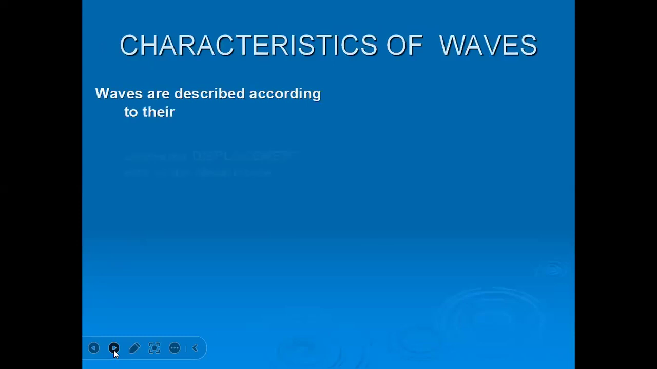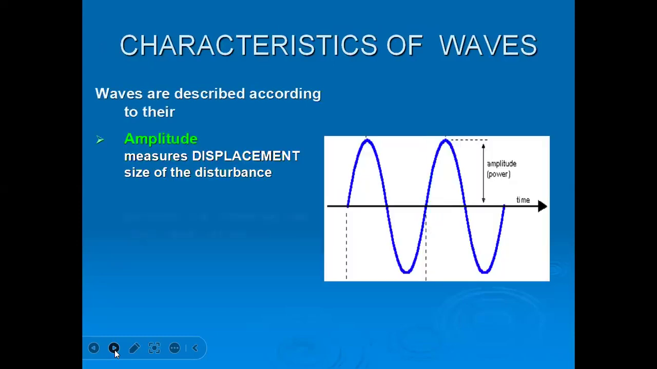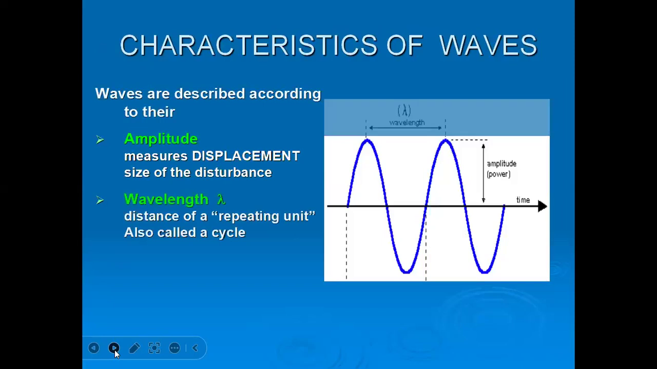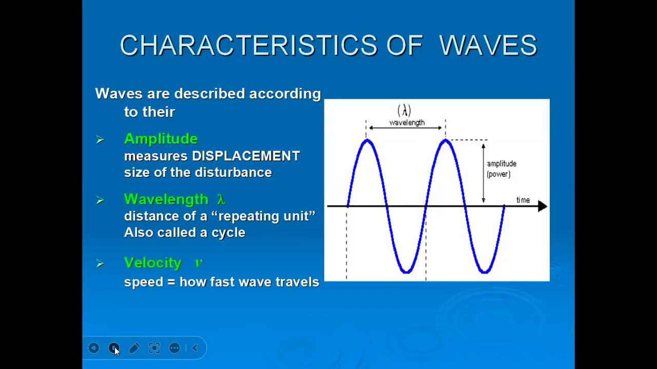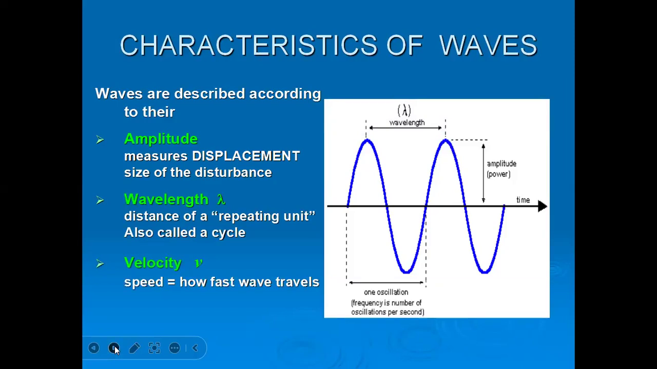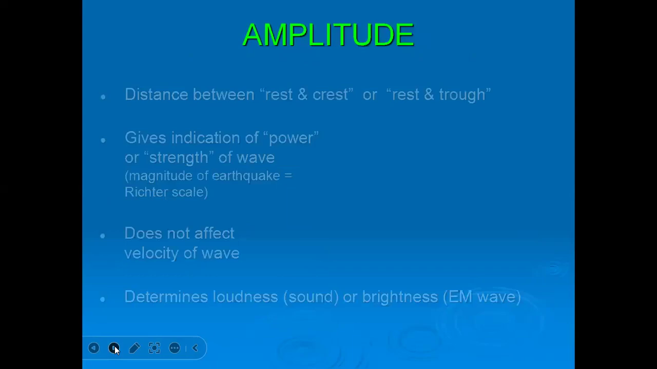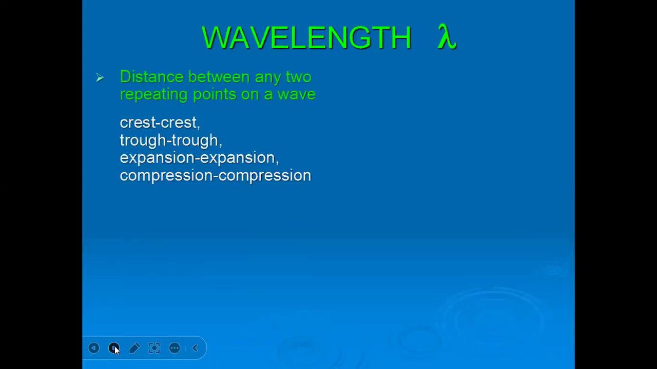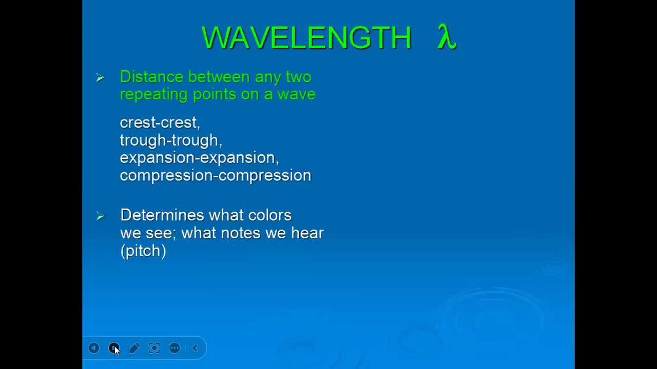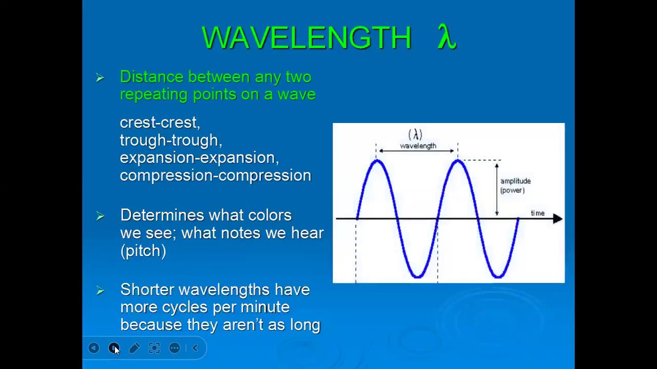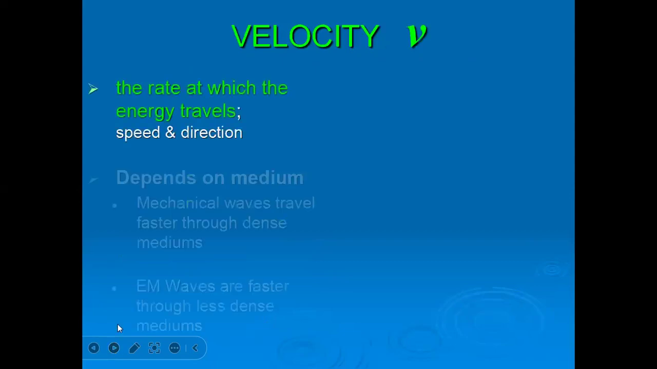Waves are described according to their amplitude and wavelength. That means this distance, this length. What is wavelength? A repeating unit called a cycle. Velocity, or speed, is how fast the wave travels. And wavelength determines the color we see. Pitch. This is the wavelength, length per second. And velocity will be v equals f lambda.